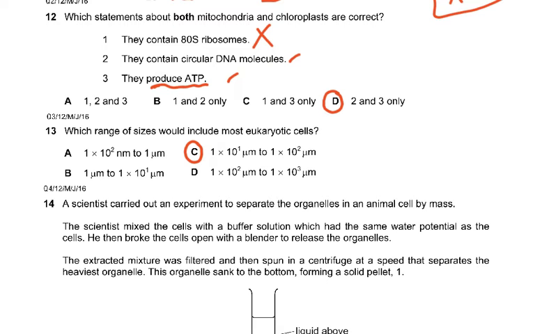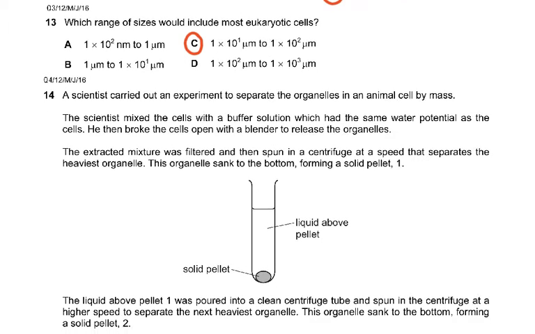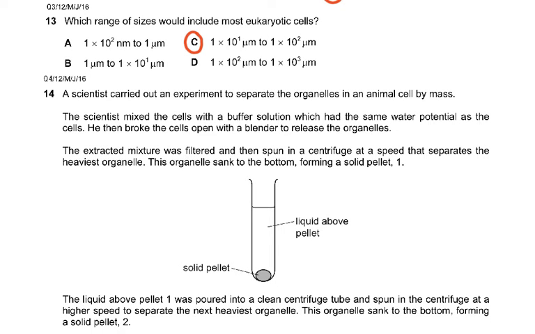Which range of sizes would include most eukaryotic cells? And then you of course ask me, Miss, do we have to know the sizes? Yes, you have to know the sizes. Roughly, you've got to know the range of sizes.